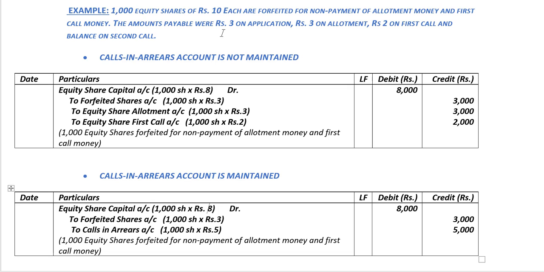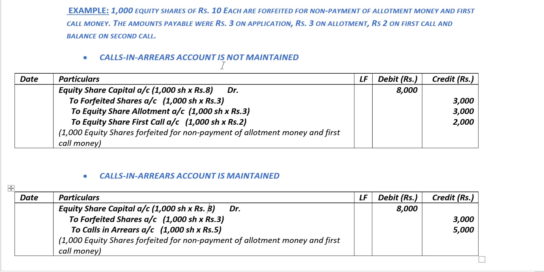The face value is rupees 10 and it's issued at par. Now the question specifies that the allotment money and the first call money has not been paid by the defaulting shareholder. Since there is no mention about the second call money not being paid, we can understand that the company has not yet made the second call. So the amount which is called up by the company is only rupees 3 on application plus rupees 3 on allotment plus rupees 2 on the first call, totaling to rupees 8 per share called up.